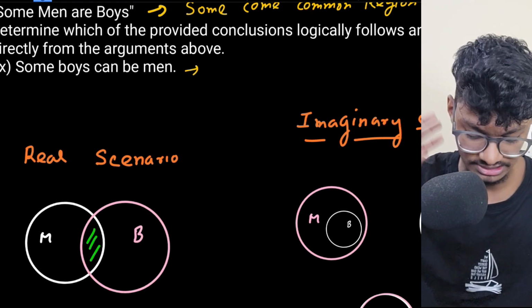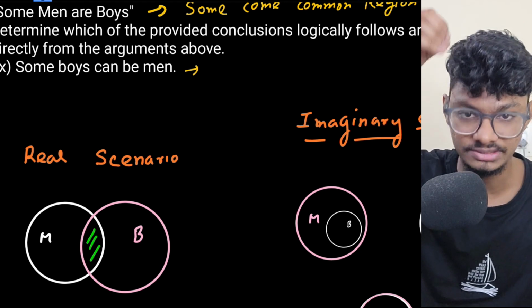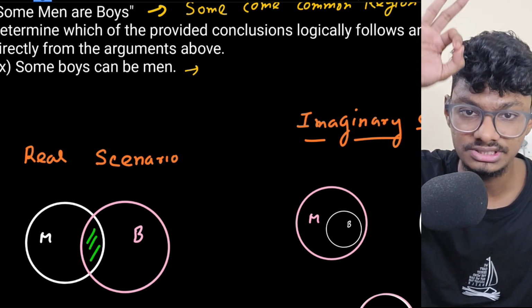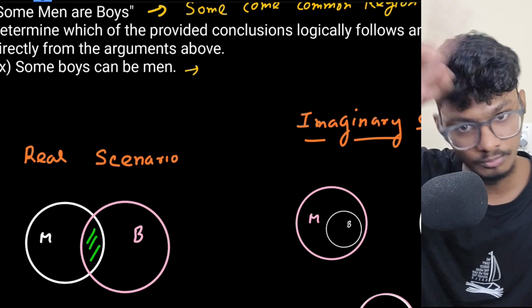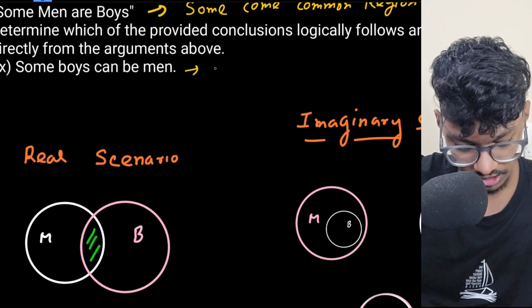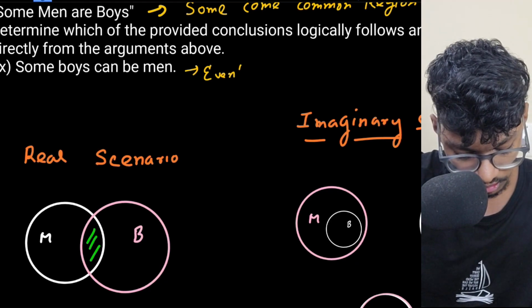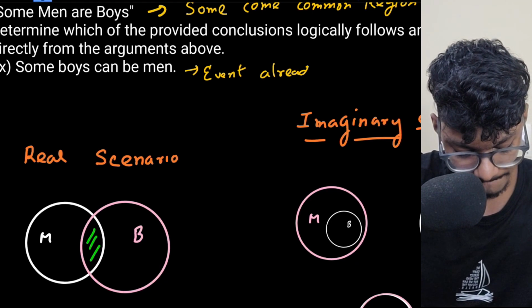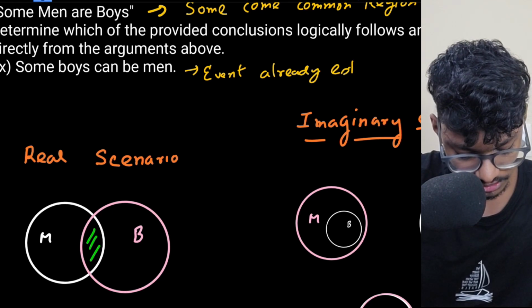Already he has told me that some men are boys. It has been already established that some men are boys. That means some boys are also men, right? There's a common region. So it's already established.